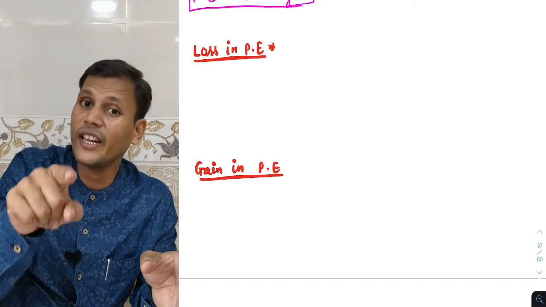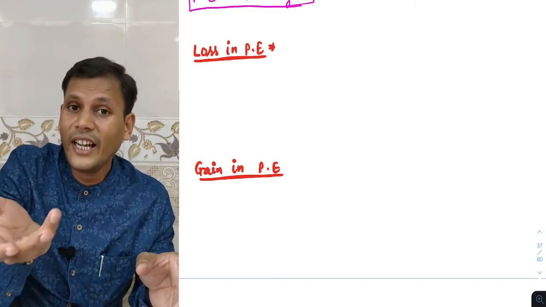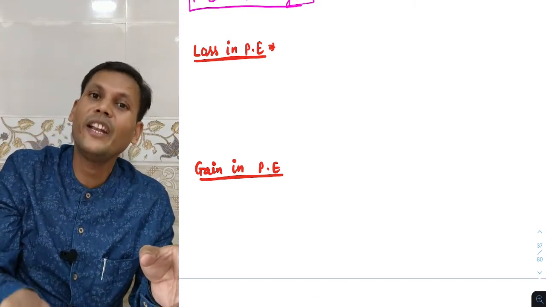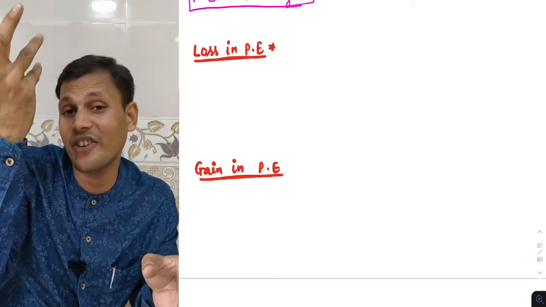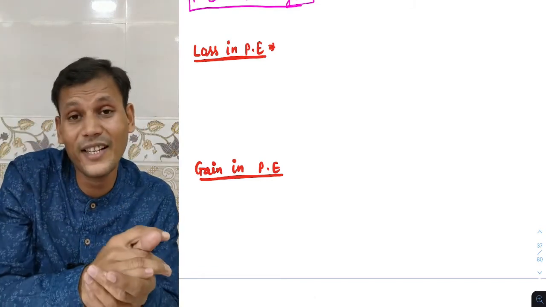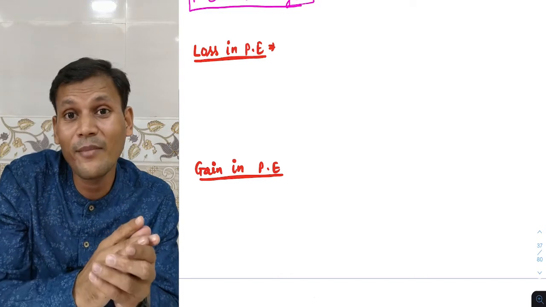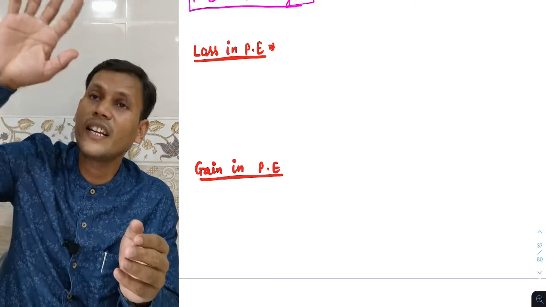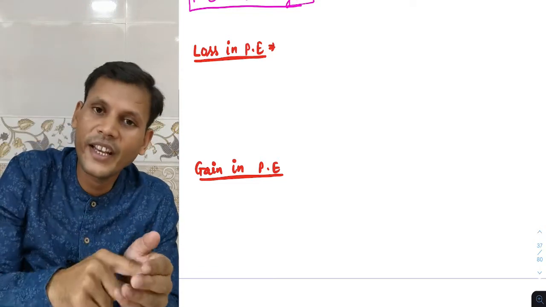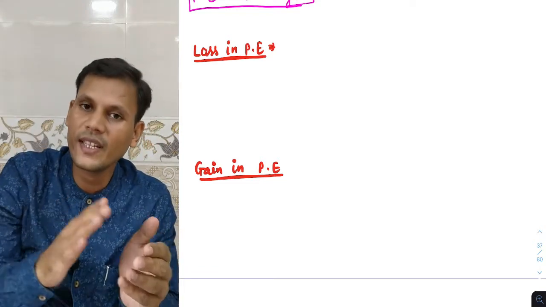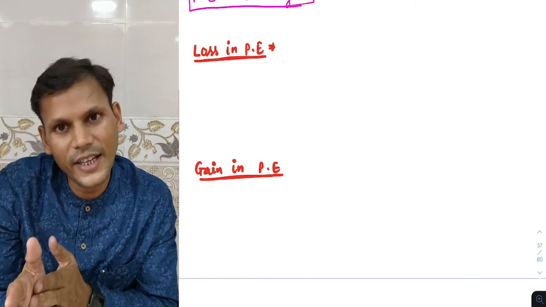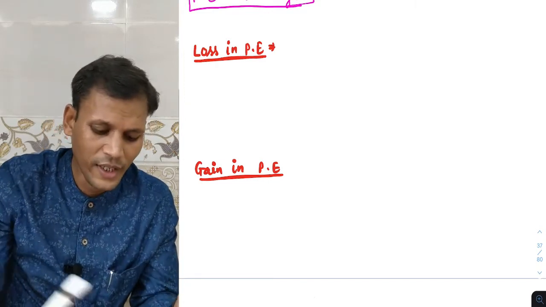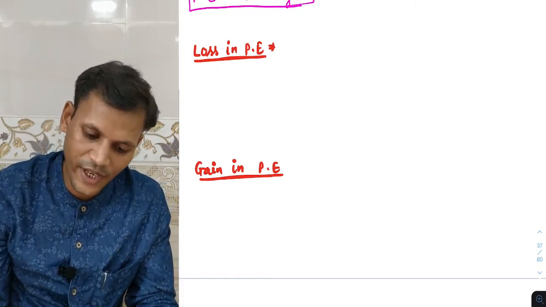And if the ball is thrown vertically upward, then what will happen? There will be a gain in potential energy because it rises to a height. Height will increase, so potential energy will increase. Height decreases, so potential energy will decrease. Okay, so loss in potential energy we have to discuss.